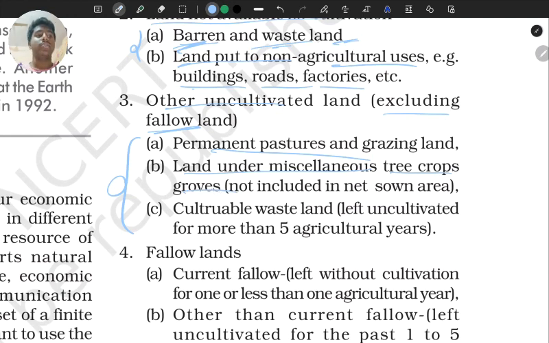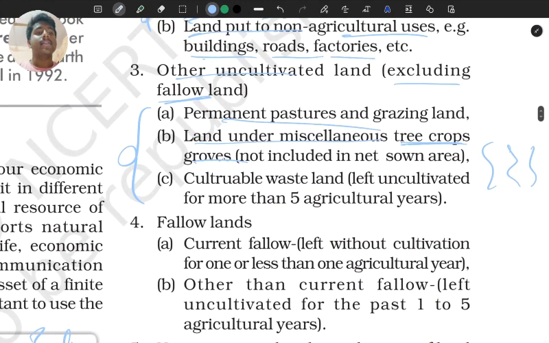Groves means plants, just like trees in rows or bunches, you know, they would have planted those trees. Under tree crops like apples, right, tree crops. And then next is cultivable wasteland left uncultivated for more than 5 agricultural years.